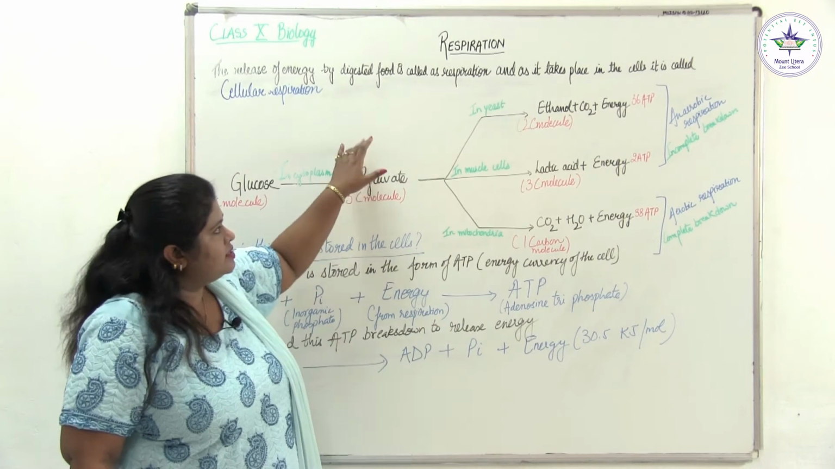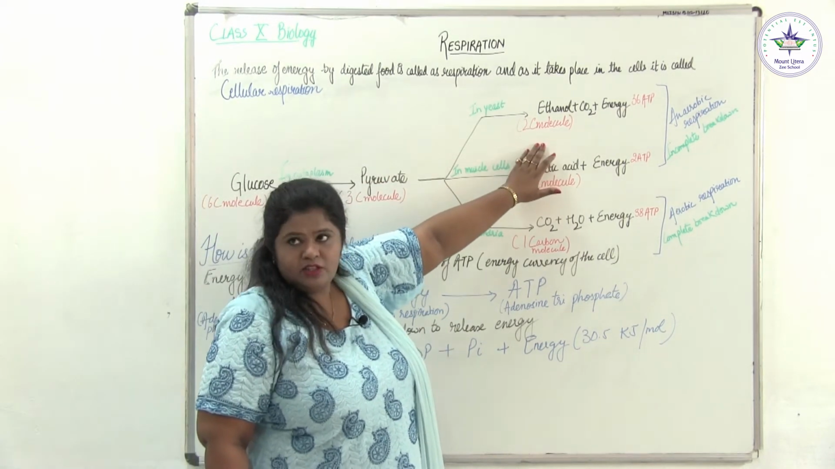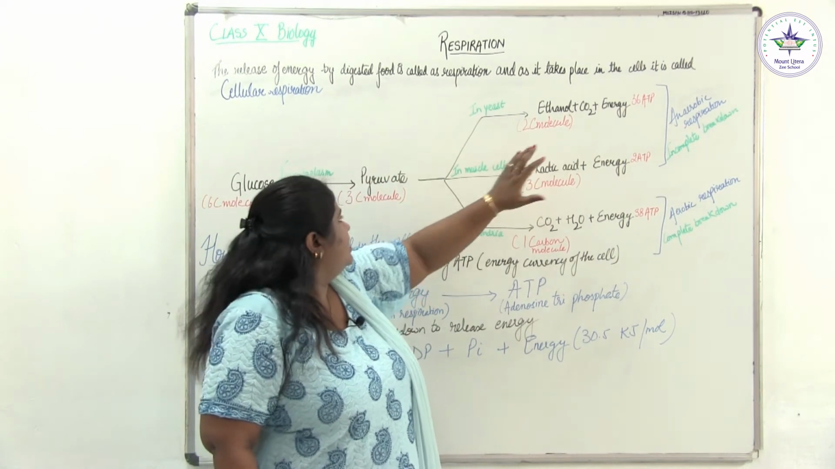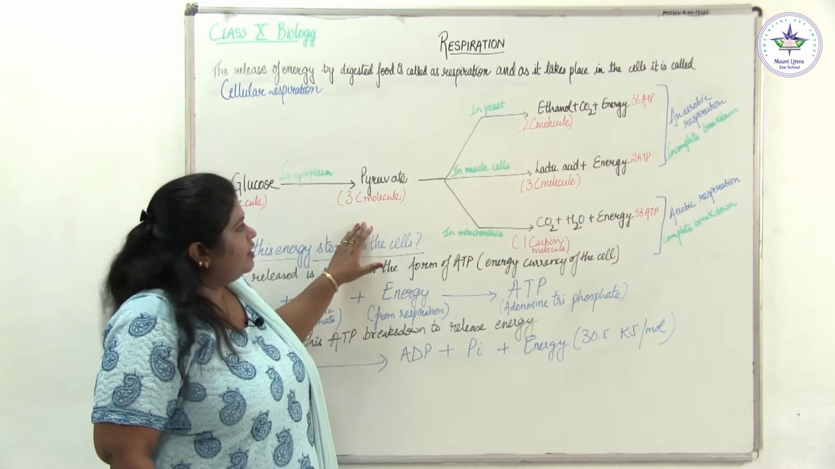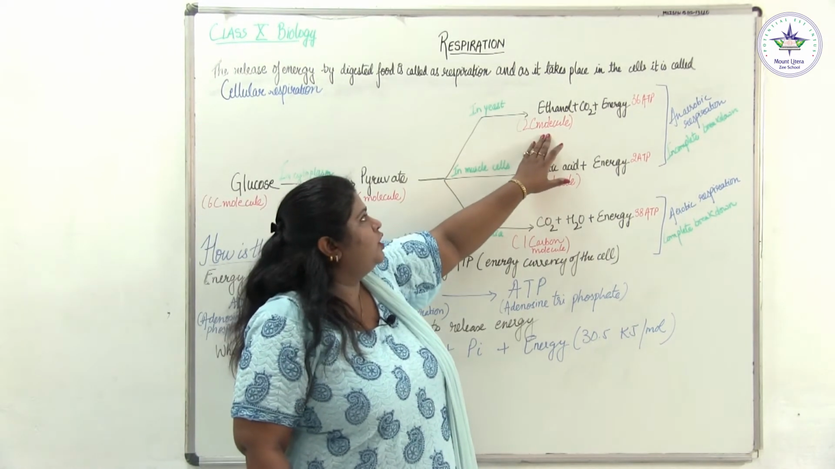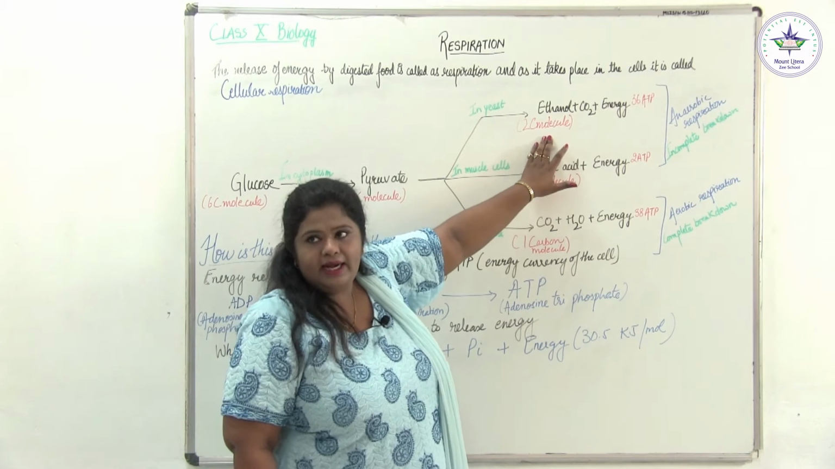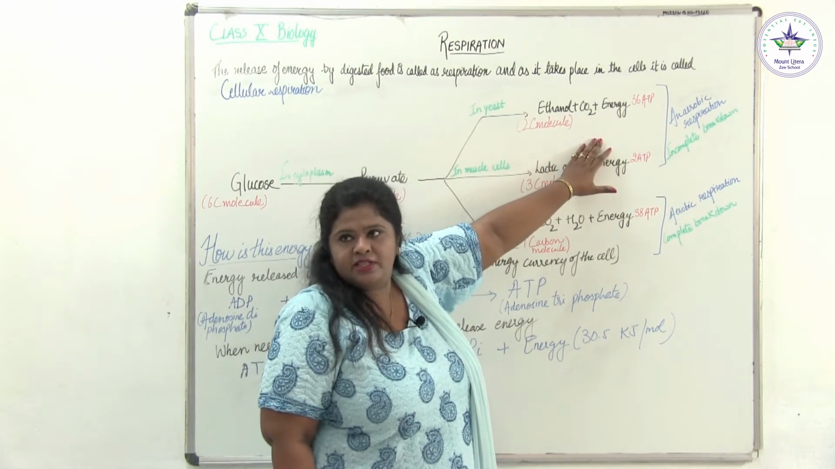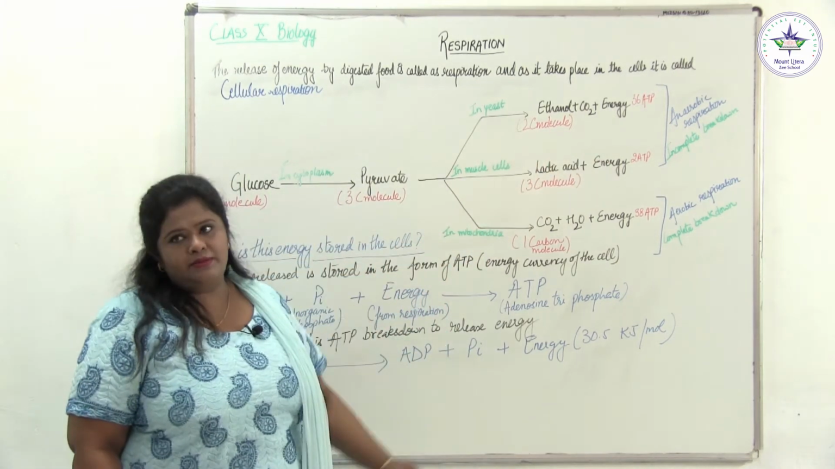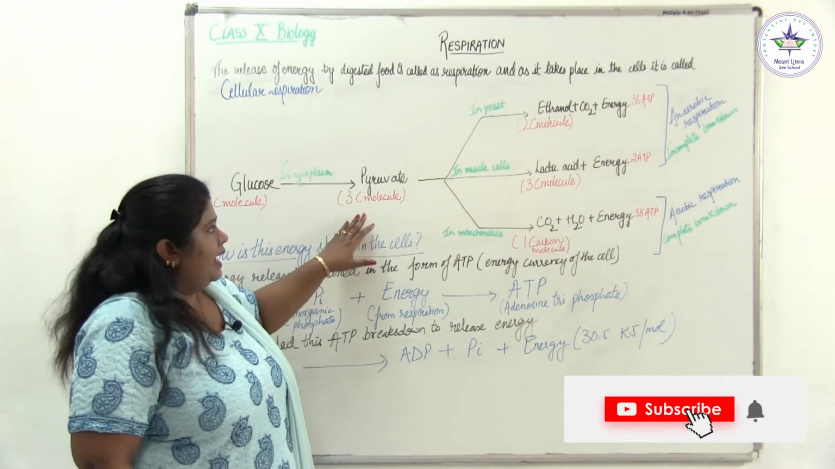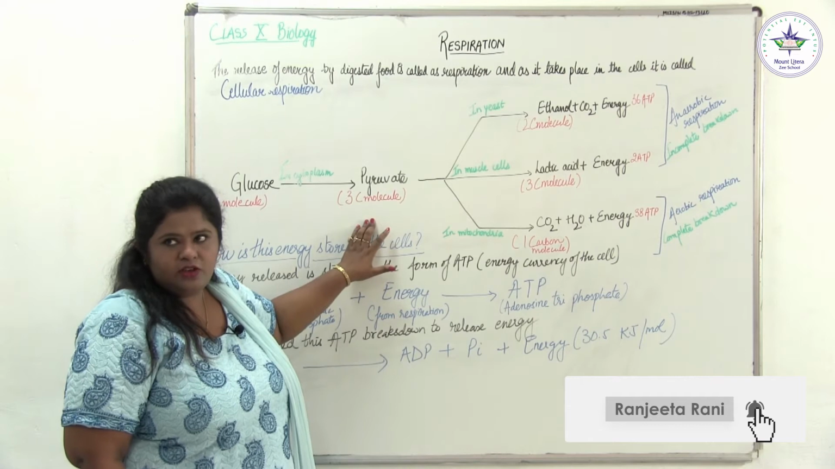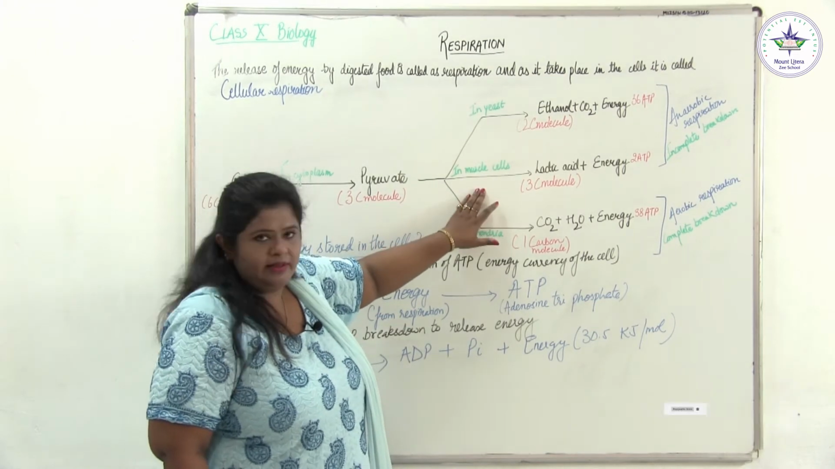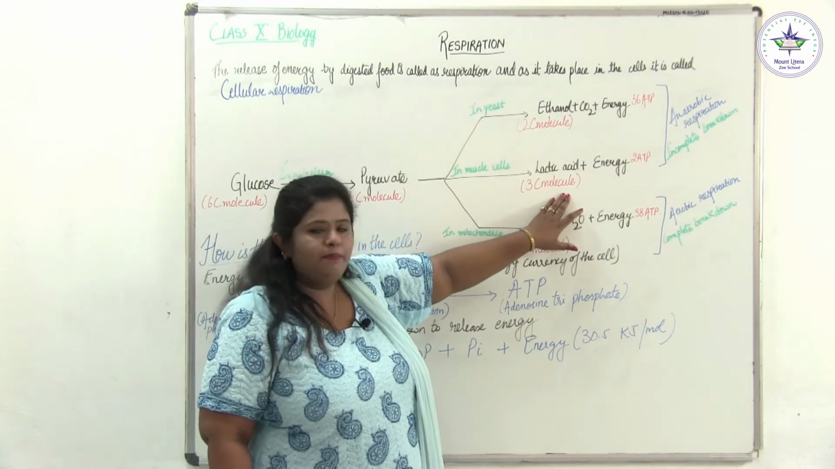So, in the absence of oxygen, this 3-carbon molecule will be incompletely broken down into a 2-carbon molecule, ethanol, and carbon dioxide. Along with it, energy will also be produced. So, this happens in some organisms like yeast, and many a times in our muscle cells also, due to lack of oxygen, lactic acid is being produced.